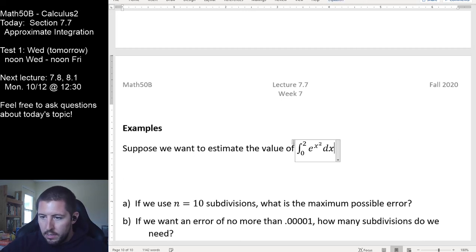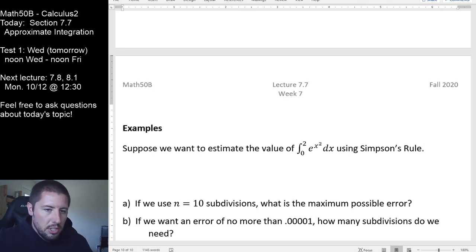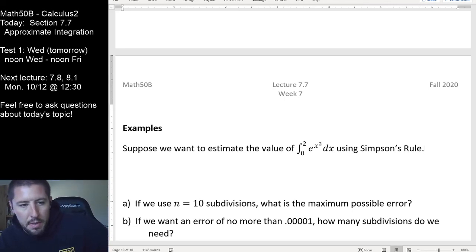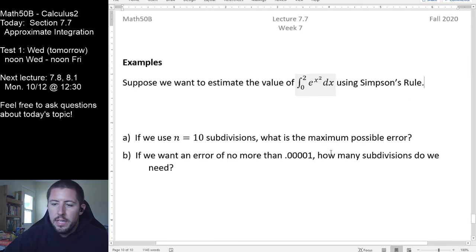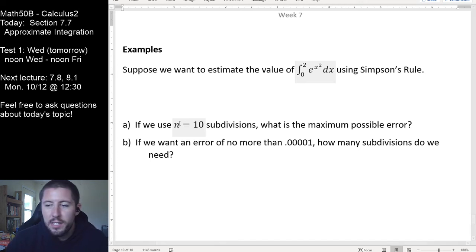I forgot to make an important statement here. Let's do the hardest possible case here since I'm doing an example. Let's do the Simpson's rule case right here. Let's estimate the value of the integral from 0 to 2 of e to the x squared using Simpson's rule. So here's the thing I'm thinking. One, if I'm going to do this by hand, I would never do anything by hand with more than 10 subdivisions. So maybe I want to know, what's the best error?